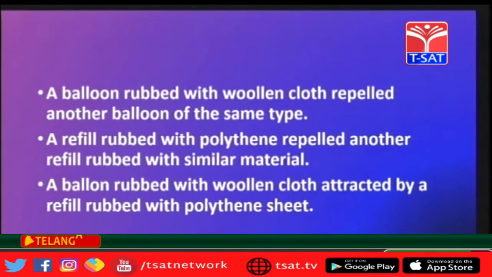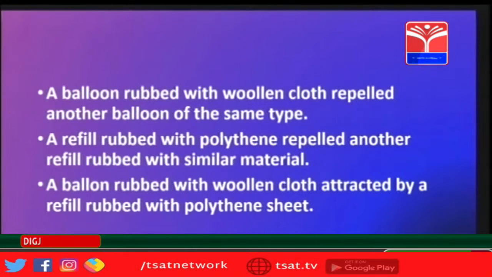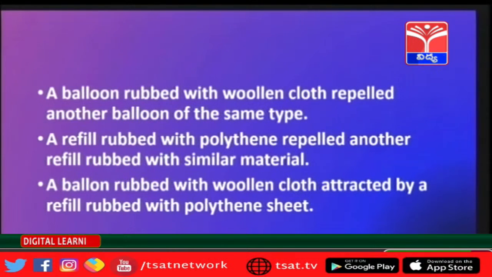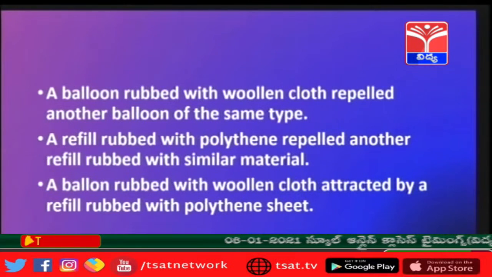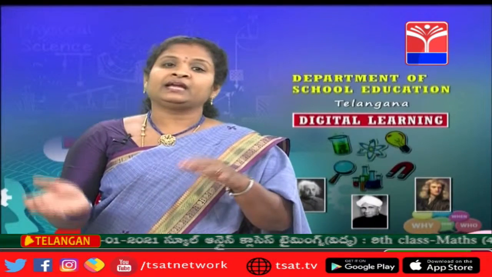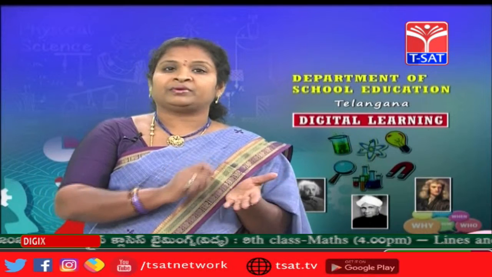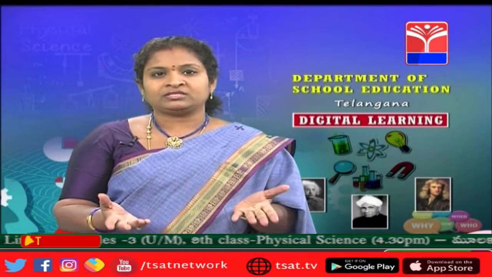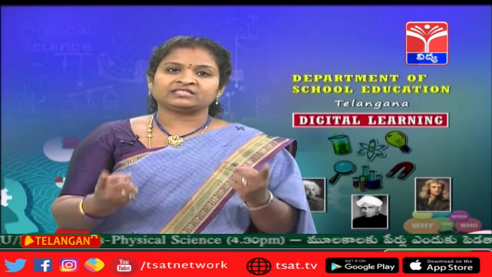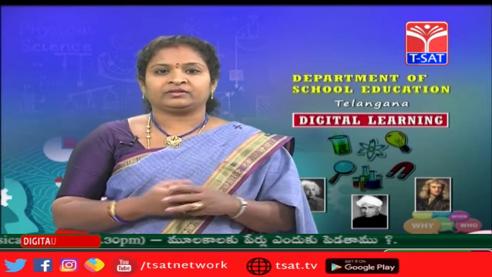Now see, the refill rubbed with the polythene repelled another refill rubbed with the similar material, because one refill will gain a particular charge and another refill also, when it is rubbed with the polythene, will gain the same charge. And when these two refills are brought near each other, then of course they will repel, because the same charges are present on both the refills.